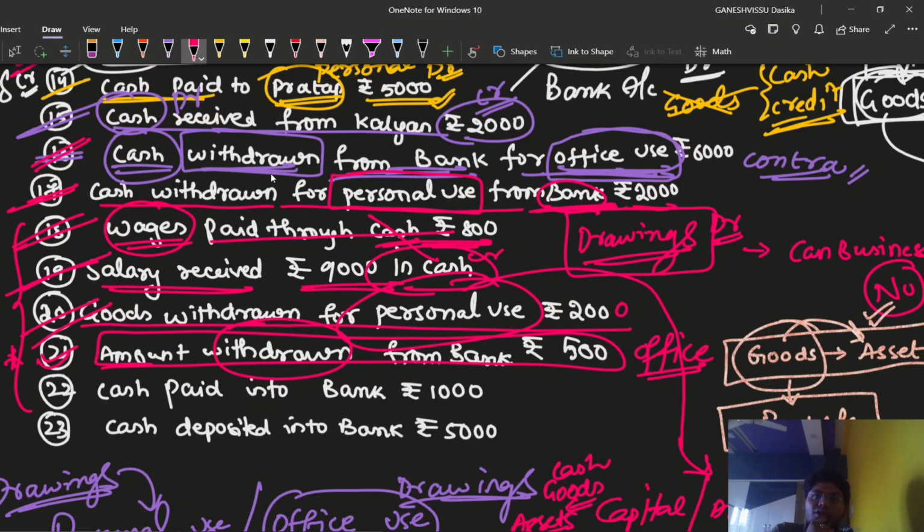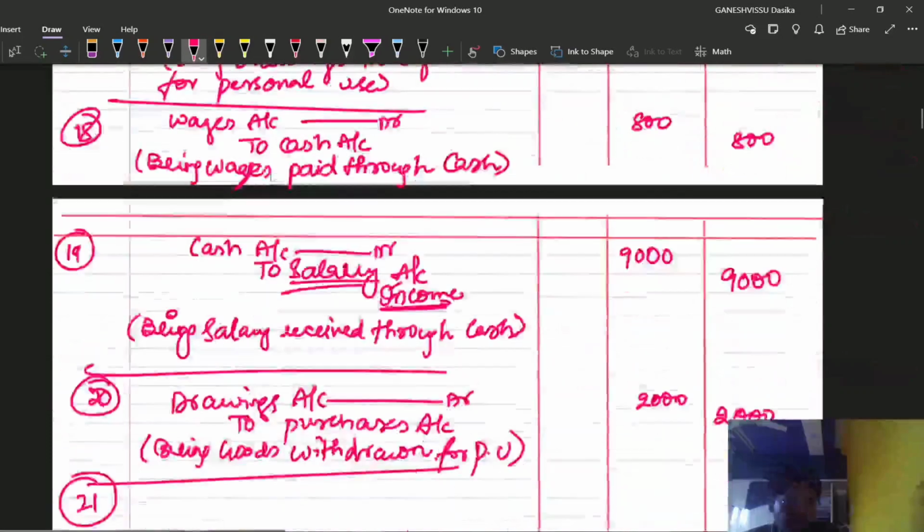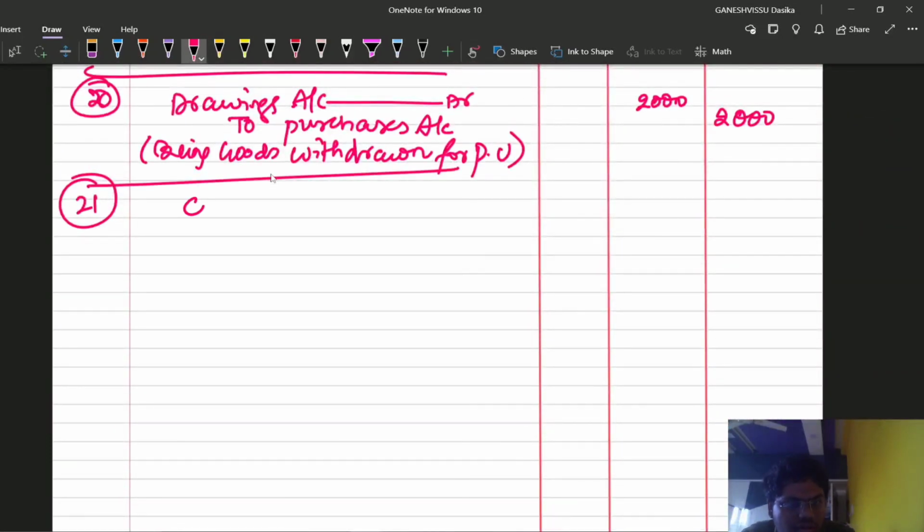So what is coming into the business? Cash is coming into the business. So we are going to debit the cash account, because of the real account rule: debit what comes in. Amount is coming in, in the sense cash is coming in. So debit the cash account by rupees 5000. Cash account debtor, rupees 5000 is the amount.